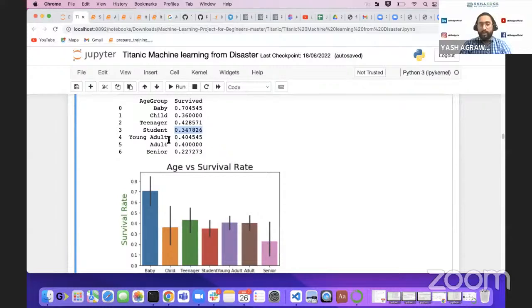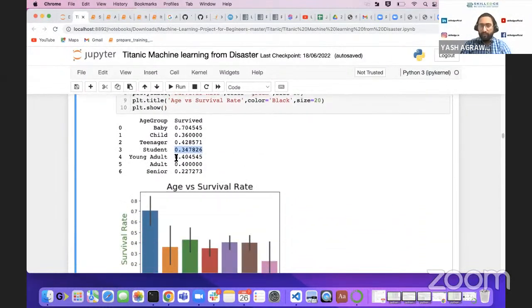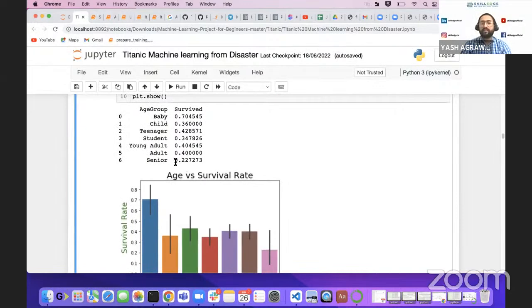Now the young adults, from 24 to 35, and adults, 35 to 60, so this means 24 to 60, this adult crowd has almost an equivalent ratio. Seniors have the least survival rate. And babies have the maximum survival rate.